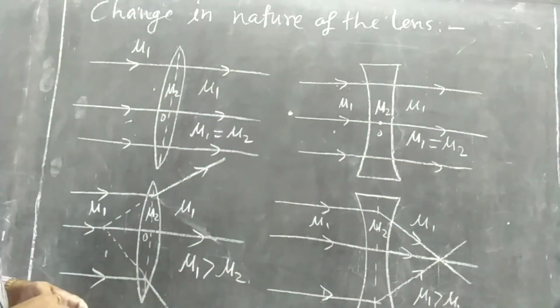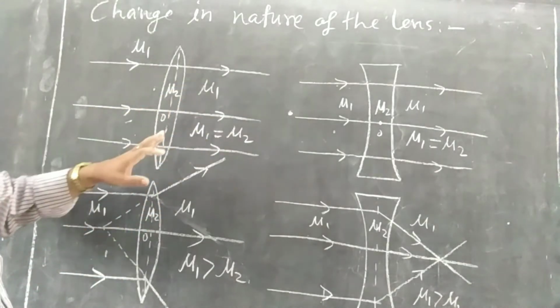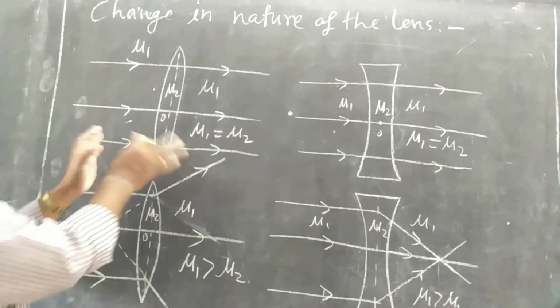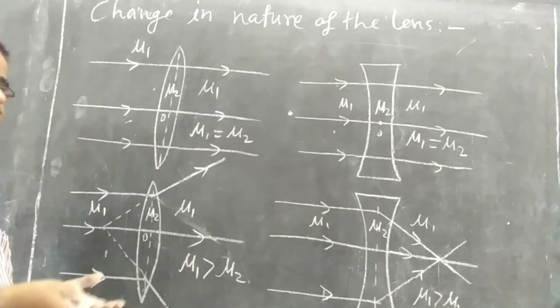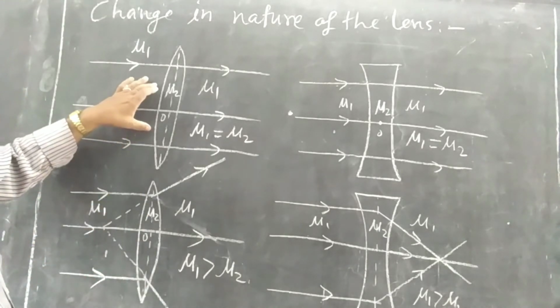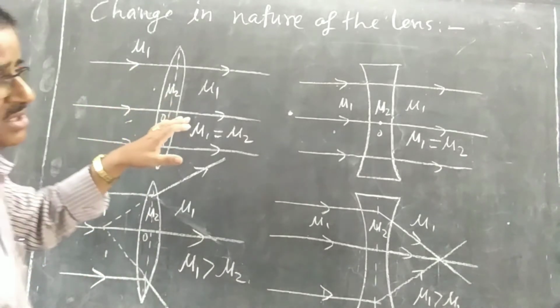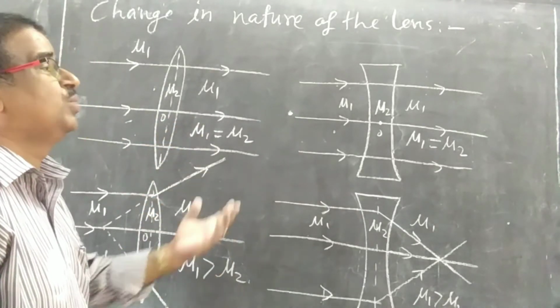But my dear student, you can see the nature of the lens will change if you change the medium in which it is placed. If you are changing the medium in which it is placed, and the lens is fixed, its refractive index is fixed, material is fixed, now we can change the nature. How can we change?